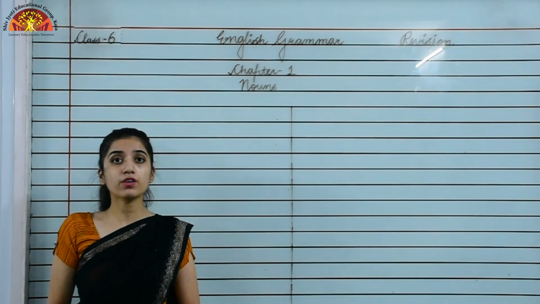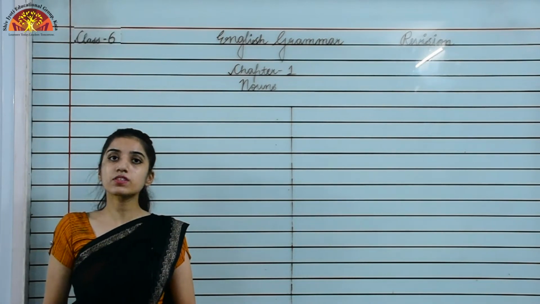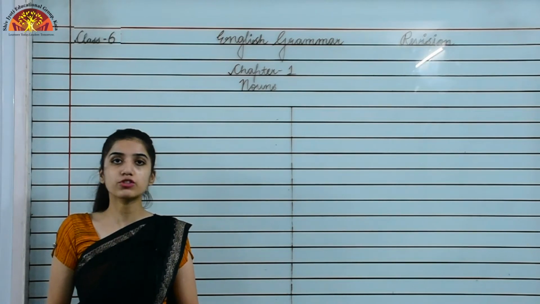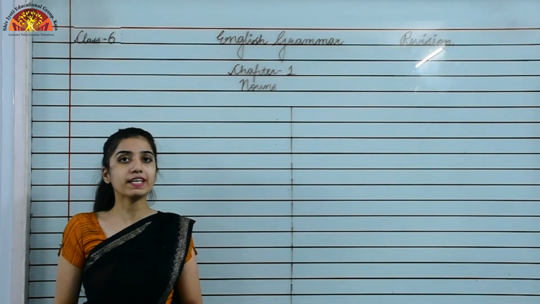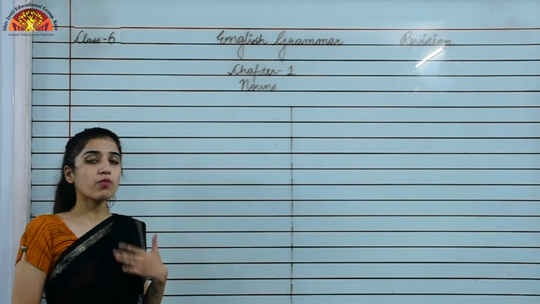And today we are going to revise chapter number 1, chapter 2, chapter 3, chapter number 4 and chapter number 7 of your English grammar book. So first we are revising chapter number 1, that is nouns. Okay, so let's see what are nouns.